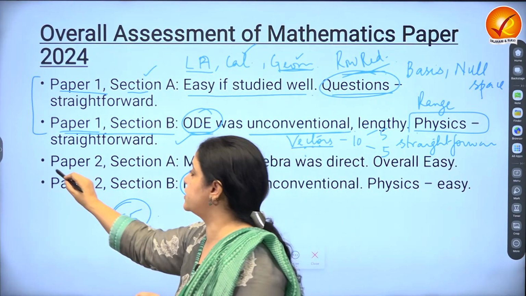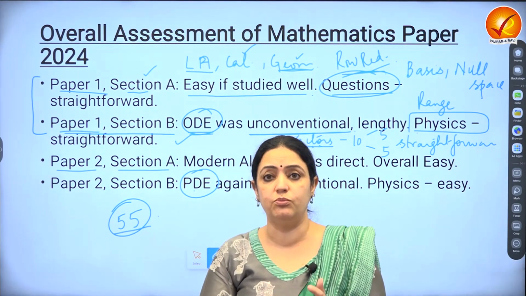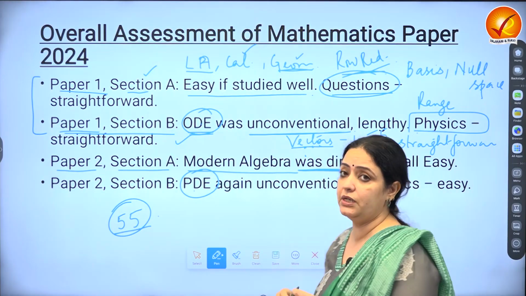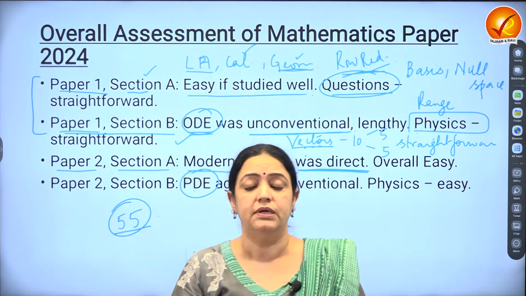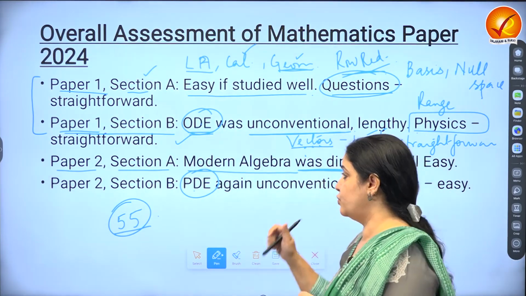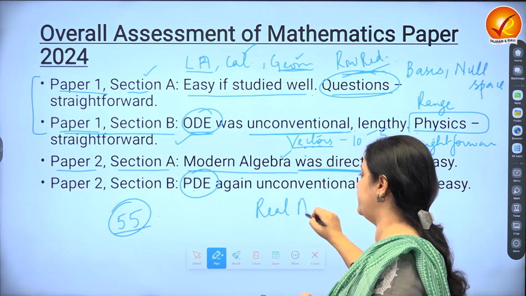Coming to paper 2, section A. Now, the topic that scares the students usually the most, modern algebra, it was very, very direct. I mean, it couldn't have been a simpler paper. Direct questions have been asked from modern algebra, and so it was really simple. Together with this, real analysis has also come out to be very simple.